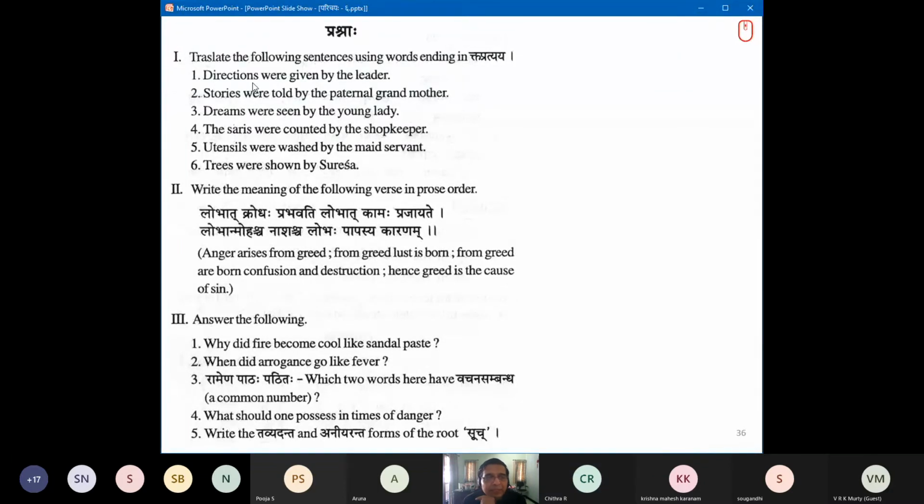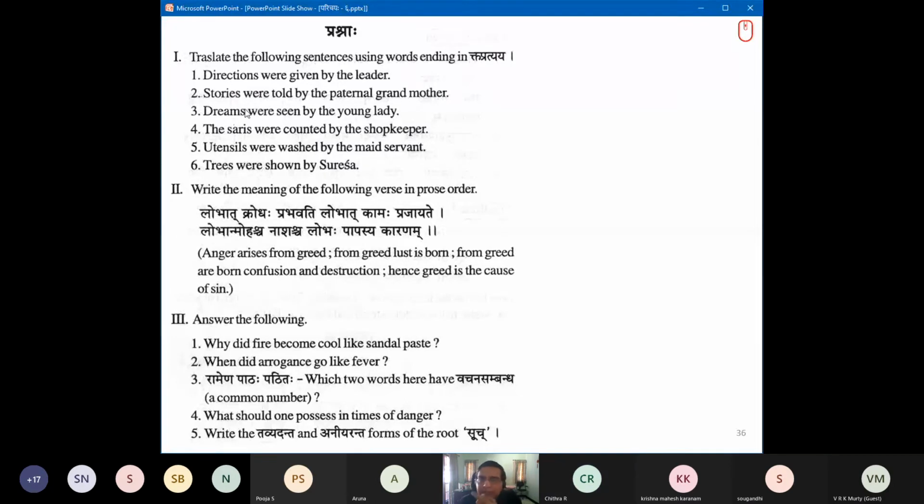Nirdeshaha is Pullinga Ekavachana; Nirdeshaha is Pullinga Bahuvachana. So Dattaha goes to Dattaha. Nayakena is in the Tritiya Vibhakti, because he is the Karta, who is in Tritiya. So it is Karmani Prayoga. Kta Pratyaya is essentially Karmani, at least in this form. So, directions were given by the leader: Nirdeshaha Nayakena Dattaha. Adeshaha, Digdishaha, many other ways you can convert, but let us stick to Nirdesha.